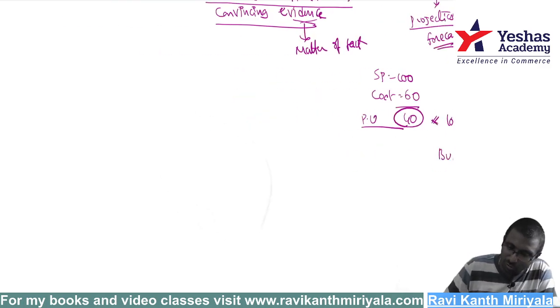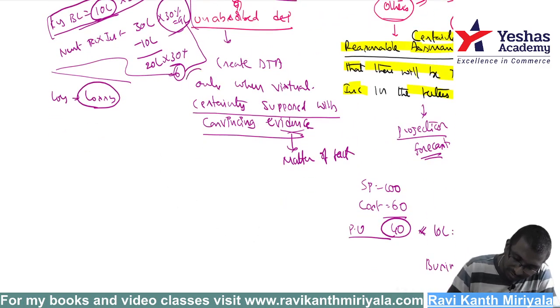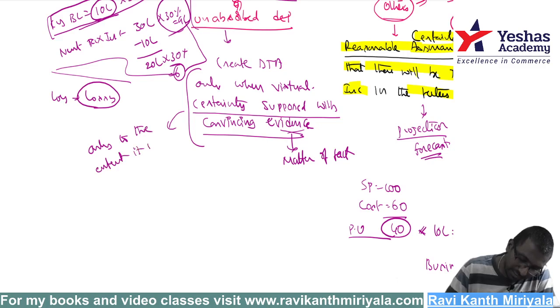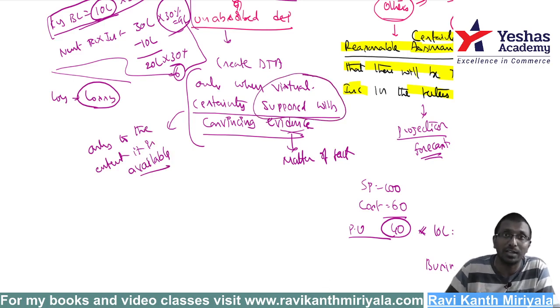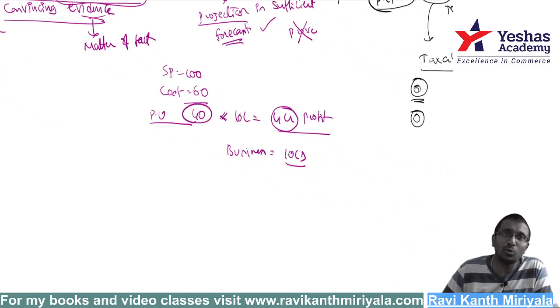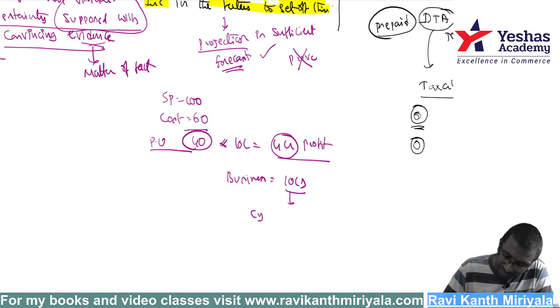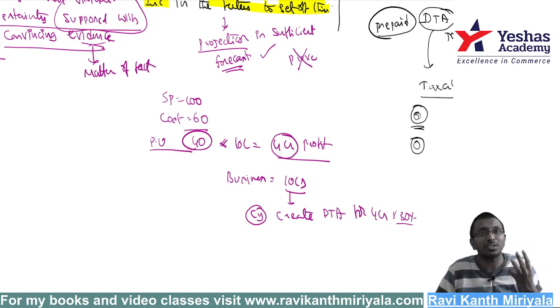That's why what do we say here? Only to the extent it is available. Which is available? Virtual certainty supported with convincing evidence should be there. Sir, but what about the remaining? Okay, remaining you don't need to be worried about. So current year, we create deferred tax asset for 4 crore rupees. 4 crore into 30%, calculate it. But remaining 6 crores, sir?